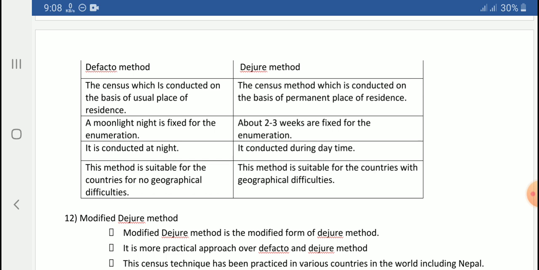In the de jure method, about 2 to 3 weeks are fixed for enumeration. So it seems quite practical, isn't it? It is conducted during daytime, and this de jure method is suitable for countries with geographical difficulties.